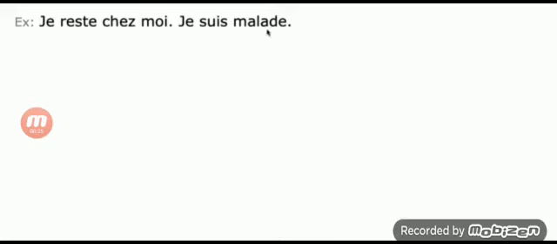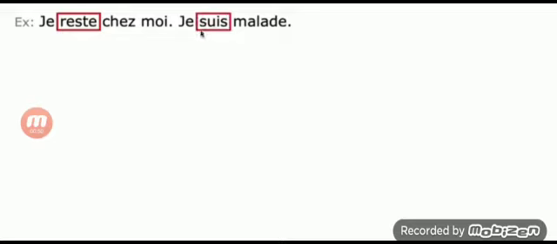Reste chez moi, je suis malade. I stay at home, I am sick. Okay. So you must identify two verbs here. First is reste, chez moi. Reste is the verb. And je suis. Suis is the verb, être verb is present here.